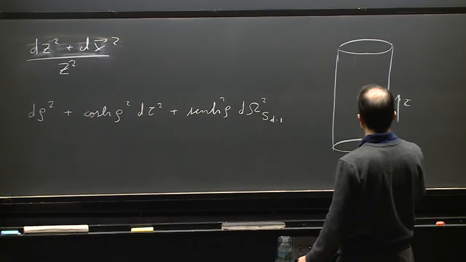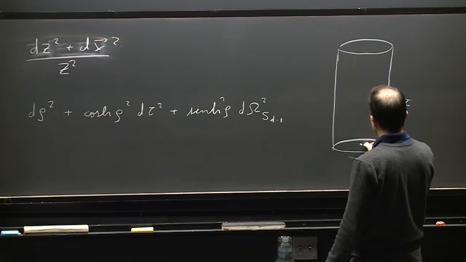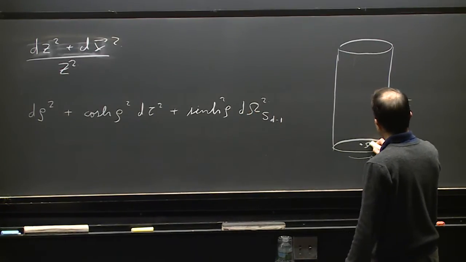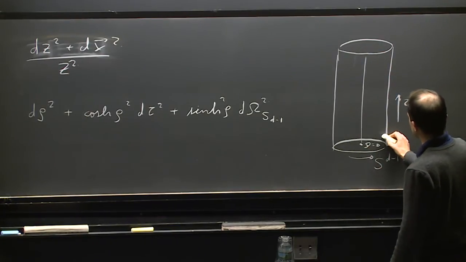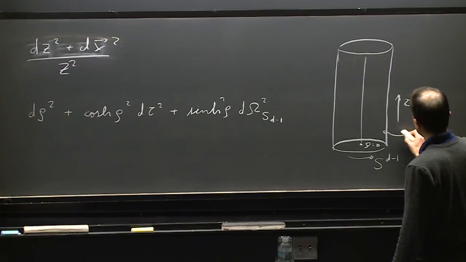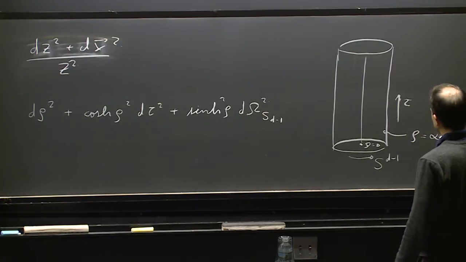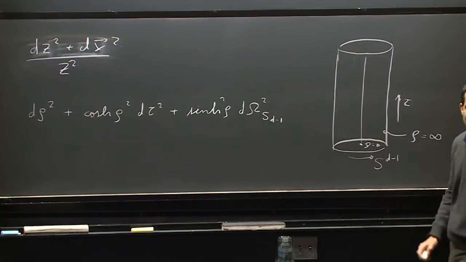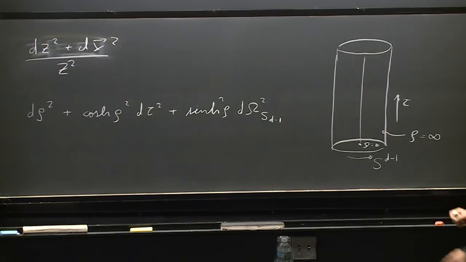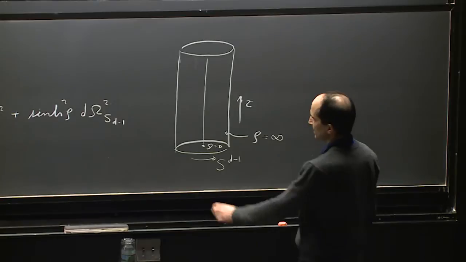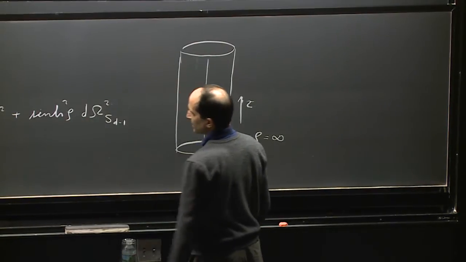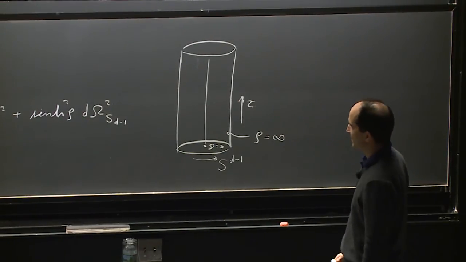The rho direction is the interior, and the center here is rho equal to 0. So this line here is rho equal to 0, and the surface of the cylinder corresponds to rho equal to infinity. Okay, so we have somehow compressed the whole diagram so that that region would be the surface of the cylinder. So that's one way to think about the metric of anti-de Sitter space.